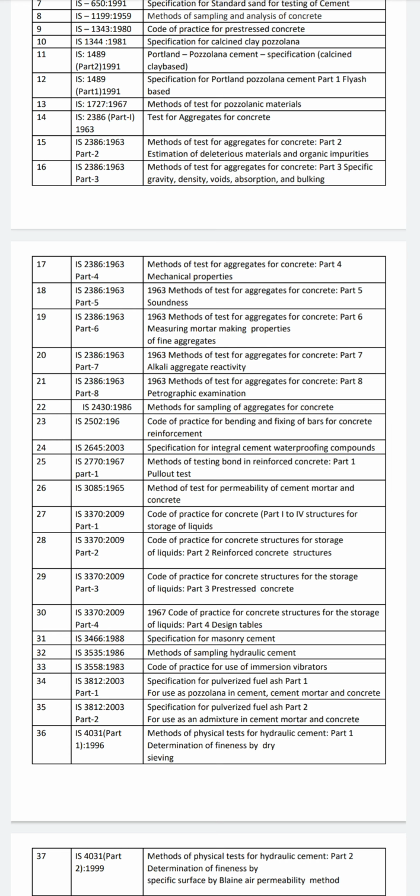There are 4 parts. The first part is about pull out test. The second part is about method of test for permeability of cement, mortar and concrete. The fourth part is for storage of liquids. IS 3370, 2009, Part 2. The title of this IS code is Code of Practice for Concrete Structures for Storage of Liquids, Part 2 Reinforced Concrete Structures. Part 3 is Code of Practice for Concrete Structures for the Storage of Liquids, Part 3 Pre-stressed Concrete.